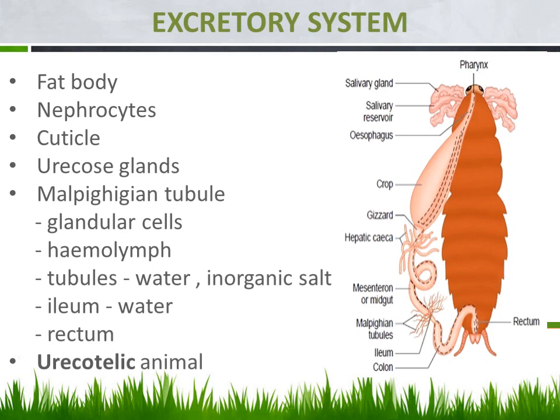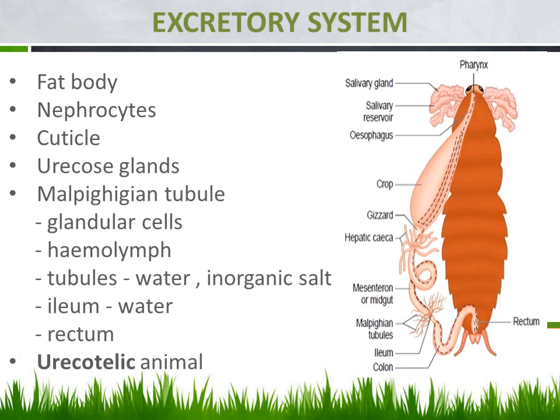So these glandular cells present in the Malpighian tubules receive the hemolymph. What do we mean by hemolymph? Already we said it is the colorless fluid. It performs like blood, right? So this blood consists of water, minerals or salts, along with the nitrogenous waste.